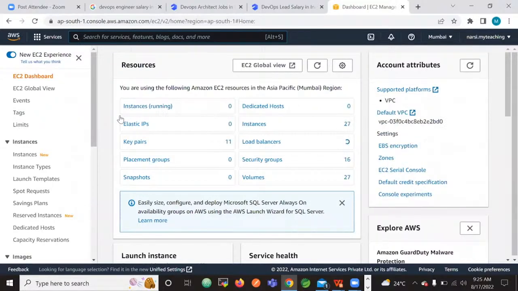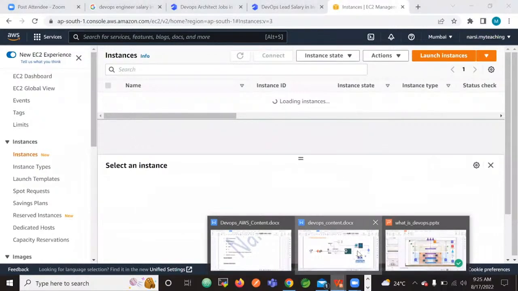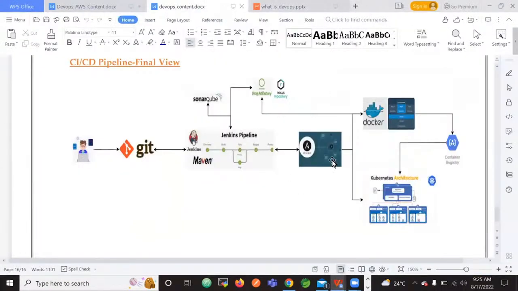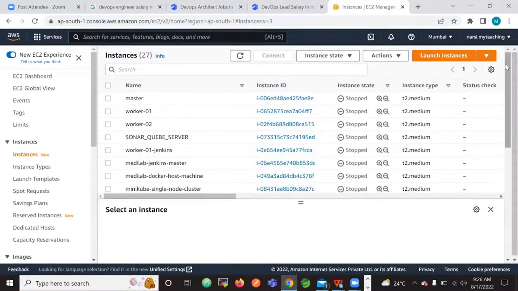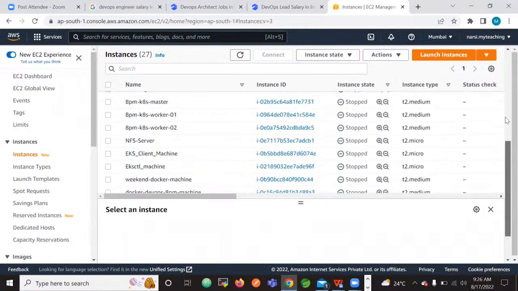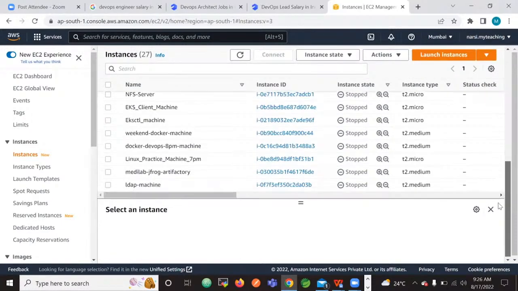What I'm trying to explain is, if we can see this entire pipeline, we will set it up with the AWS infrastructure. In that AWS infrastructure, we will use the concepts of VPCs and all. These are all in the private zone, and only Jenkins will be in the public zone. Likewise, load balancers and all will come. So everything we will set up in the AWS platform. See this? These are all the machines that we need to set up. Around 12 to 13 machines will come.